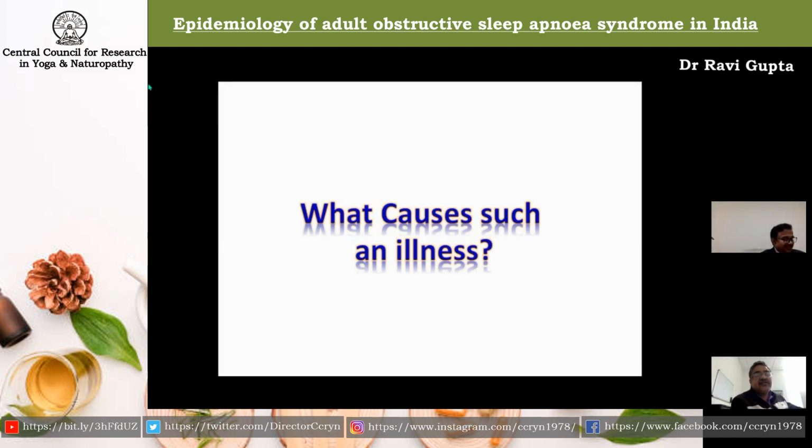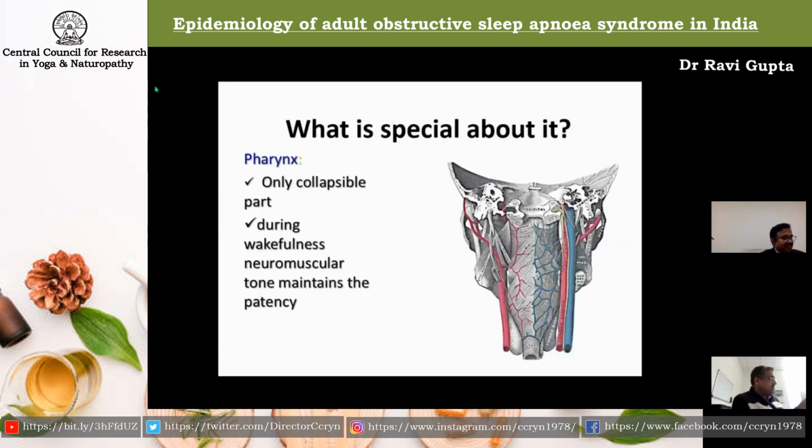Next slide, please. So we understand what causes this illness. As we have already discussed, obstructive sleep apnea is a problem with the upper airway. And as you can see here, this is the upper airway, also known as the pharynx. Those with a little medical background understand that this upper airway is purely a muscular structure which does not have any kind of cartilage or bony attachment to maintain its girth, and it is attached to the bone upwards and to the trachea and blends with the esophagus downwards. Next slide, please.